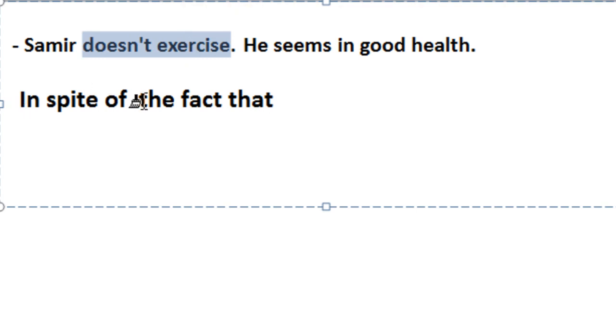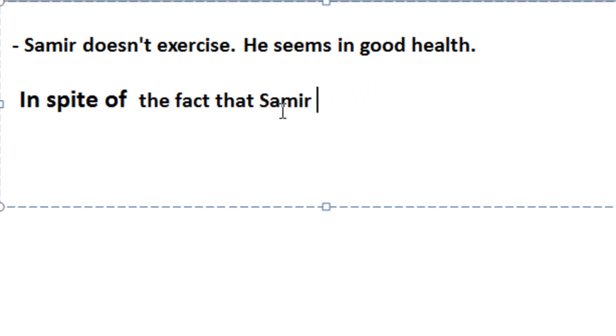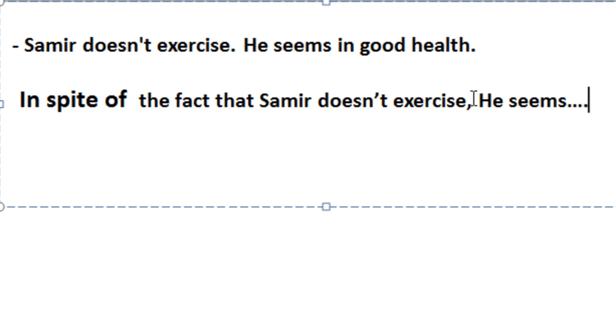In spite of the fact that Samir doesn't exercise, comma, he seems in a good health. Or we can start the sentence by the second clause and put in spite of in the middle. You can also say, Samir seems in a good health, in spite of the fact that he doesn't exercise.